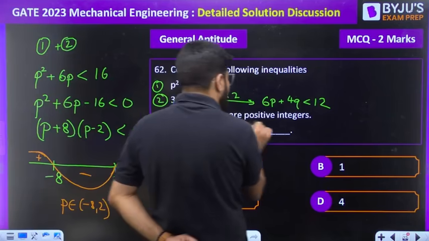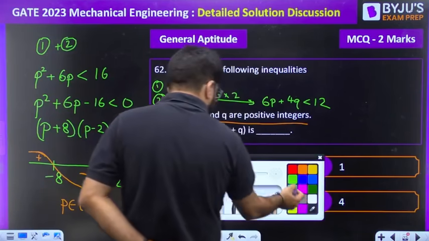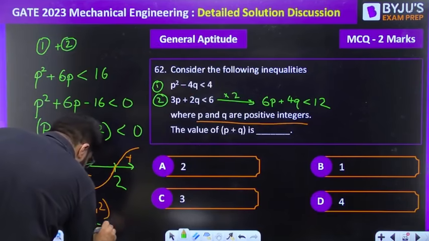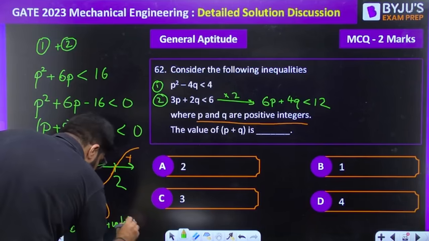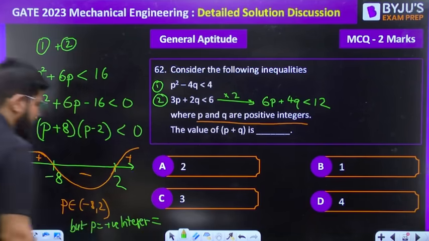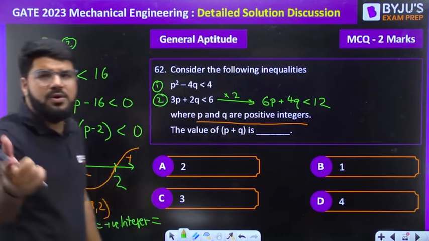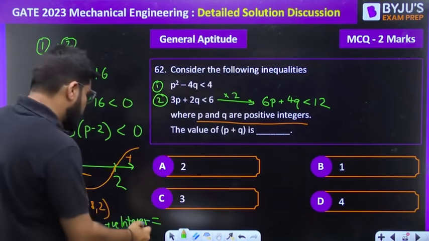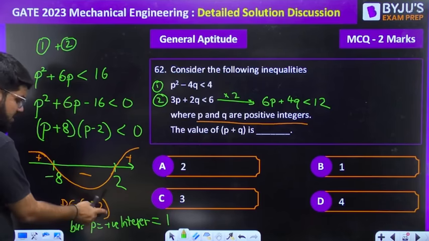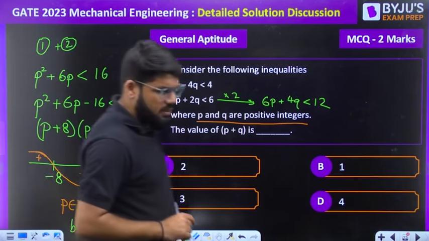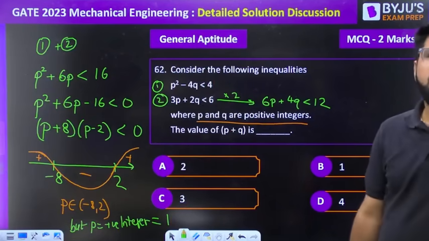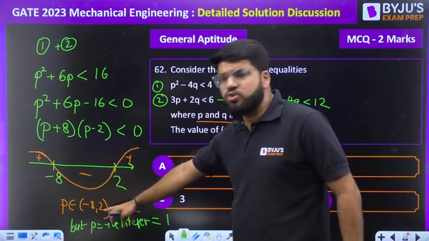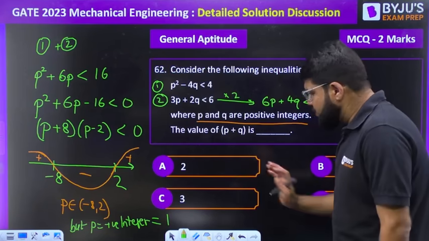But P and Q are positive integers. So in this range, minus 8 to 2, what is the only positive integer that can come? Positive integers start from 1, right? So P can only be 1, not even equal to 2. This is the open bracket, not the closed. The inequality is strictly less than. If it were less than or equal to, then we could think of 2, but it is strictly less than. So P is equal to 1.